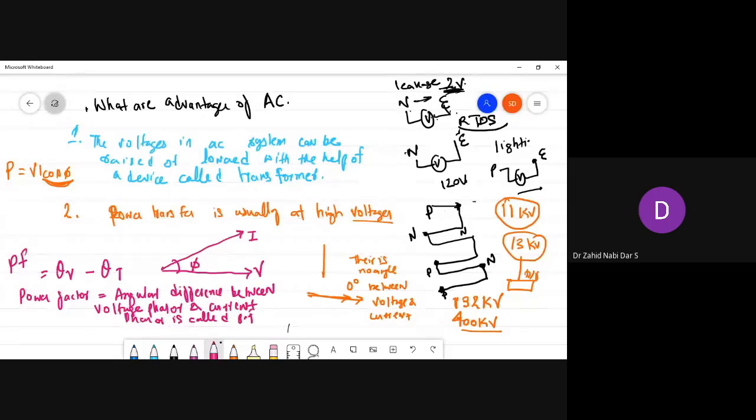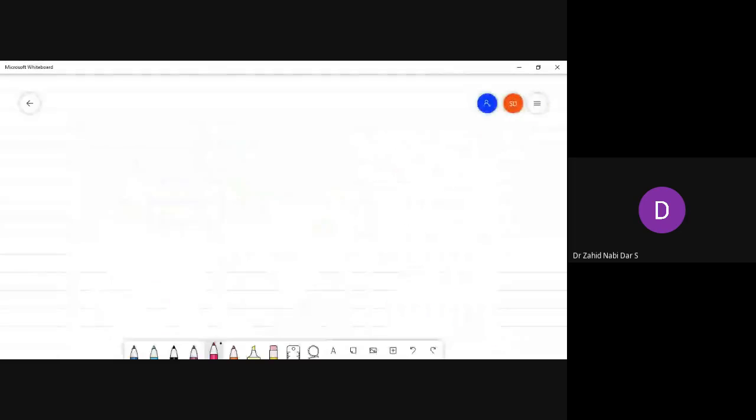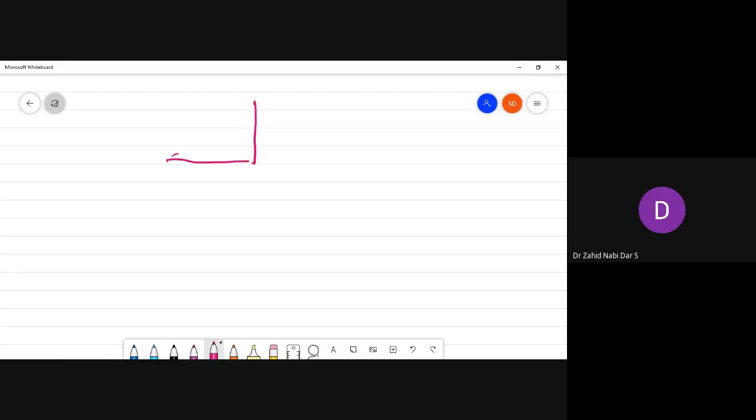And it is represented by the power factor, this cos theta. You can represent this power factor by a triangle, like Pythagoras theorem. See here, I'm making a triangle like this. This is my S. Basically S is equal to V into I. What is V? V is voltage. And what is I? I is current.